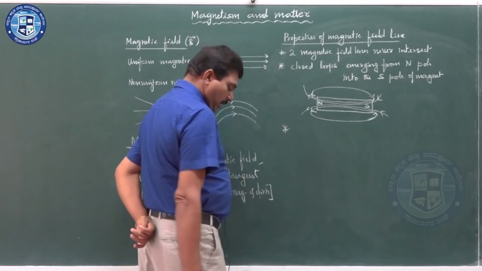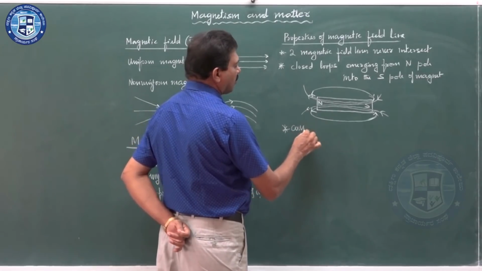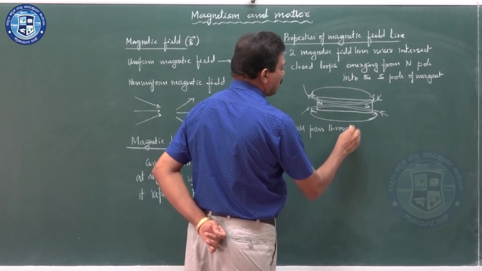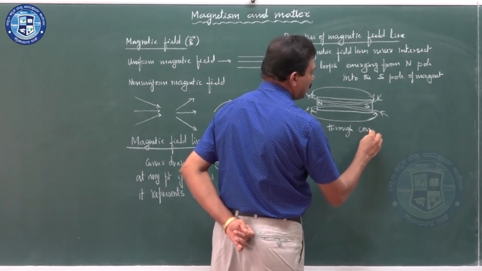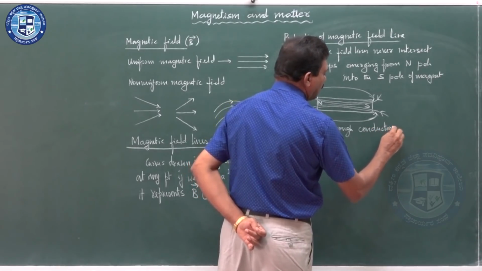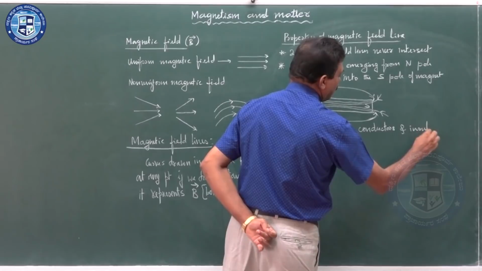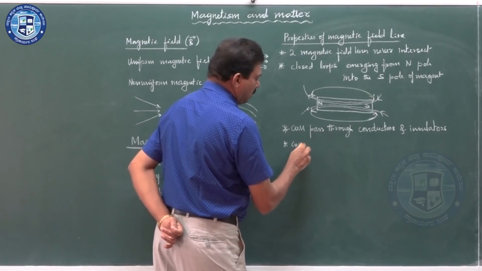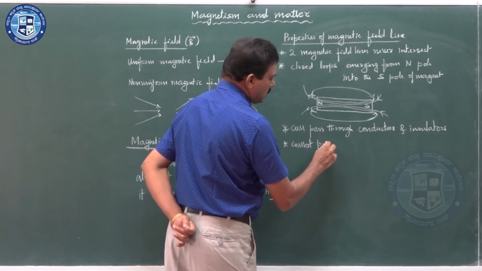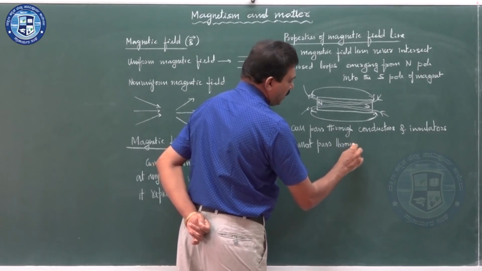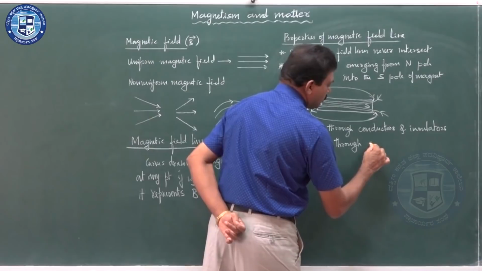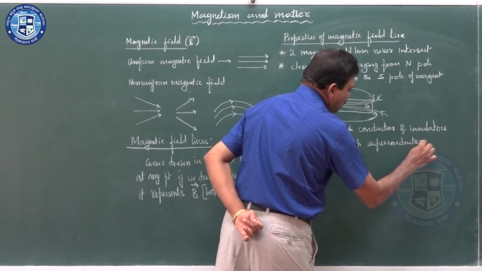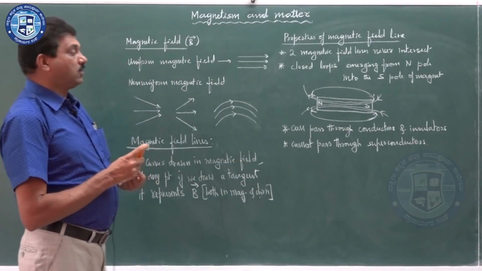Next, magnetic field lines can pass through conductors and insulators, but they cannot pass through superconductors. Magnetic field lines never pass through superconductors.